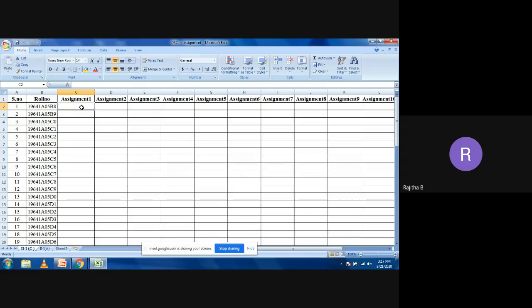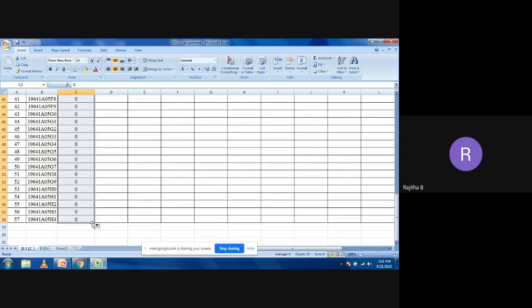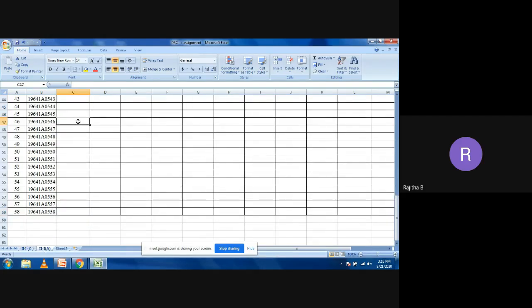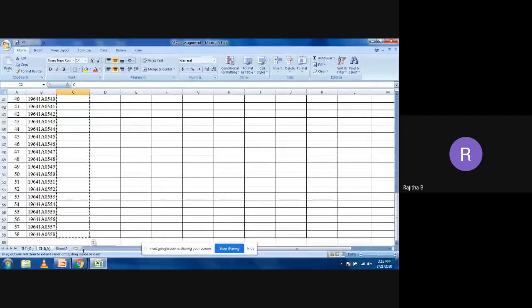I'm going to put 0 marks for all the roll numbers up to H4 in C section, and in this A section, 501 up to 58, I'm going to put 0 marks.